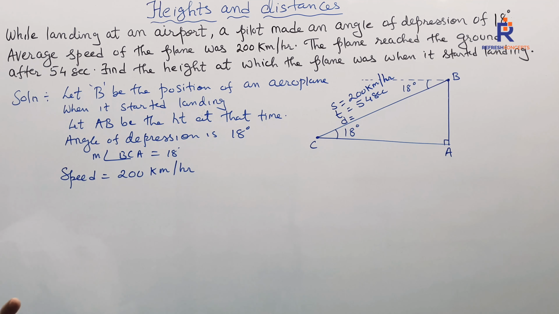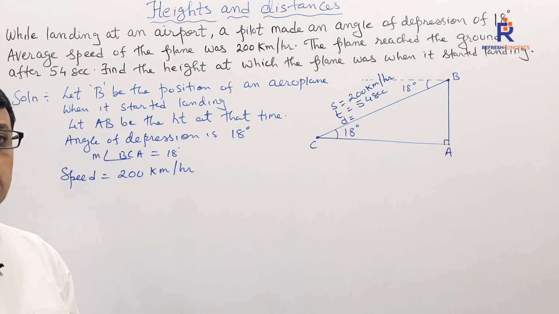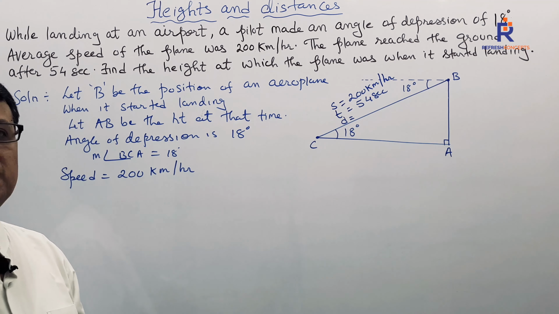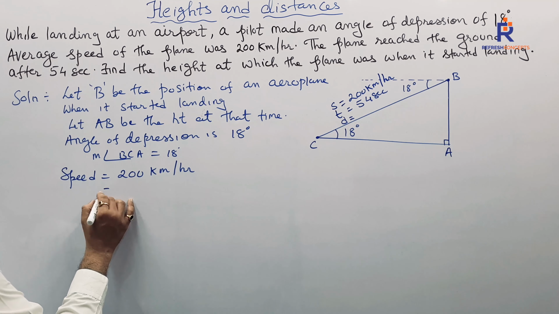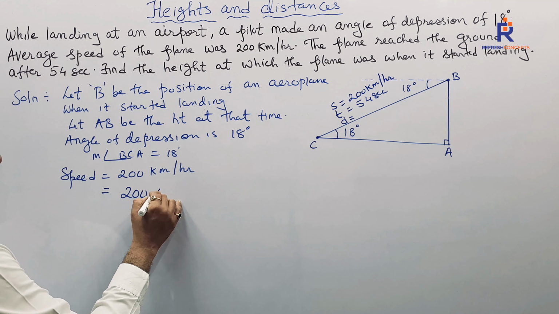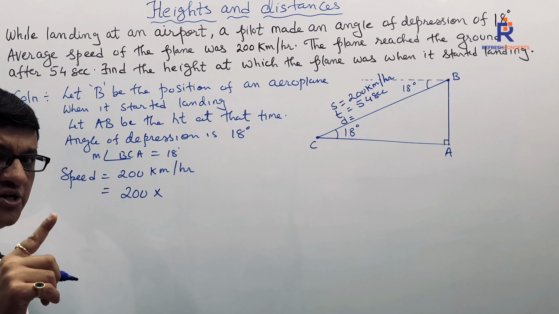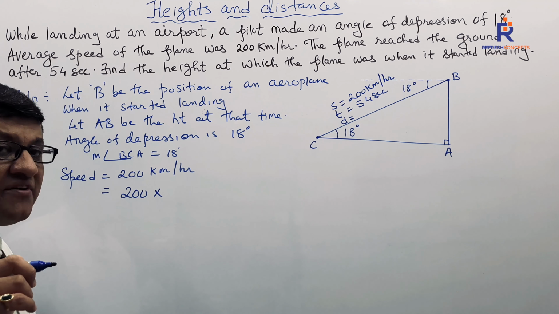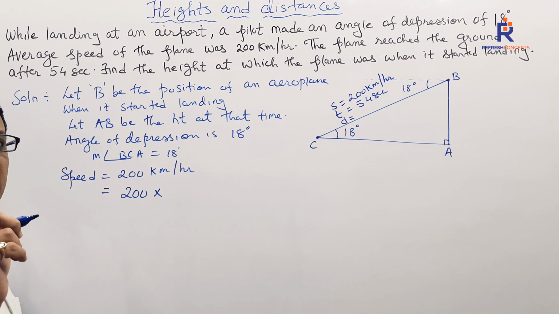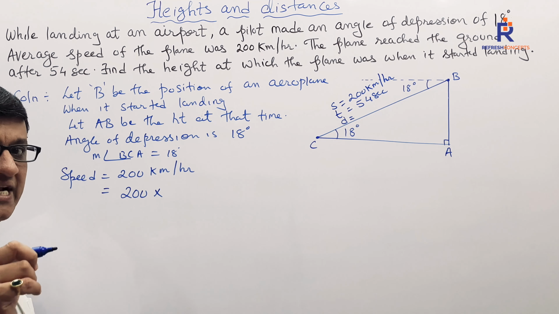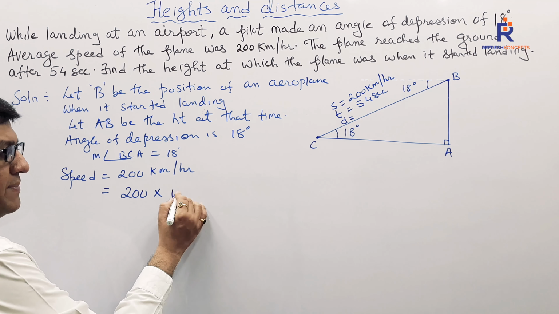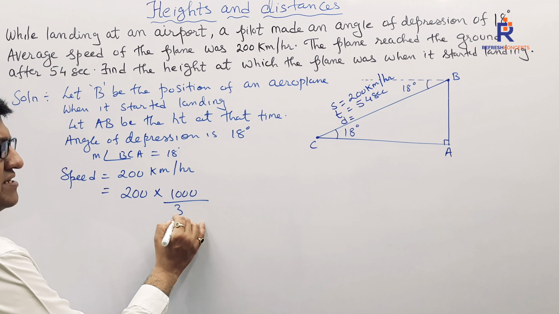Children, since time is given in seconds and speed is given in kilometers per hour, we have to convert that speed into meters per second. So what is that? 200 into, how do we convert kilometers per hour into meters per second? By multiplying by 5 by 18. And those who still have a doubt, I shall simply say we multiply by 1000 by 3600.